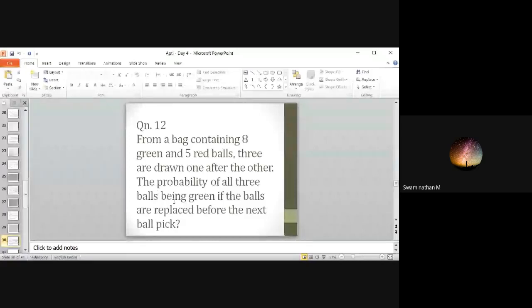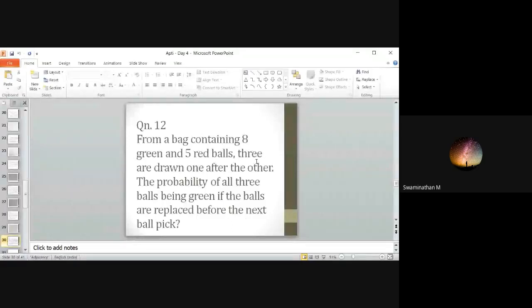So first I read the question fully and you can answer. From a bag containing 8 green and 5 red balls, 3 are drawn one after the other. The probability of all the 3 balls being green if the balls are replaced before the next ball pick. Please see, you have to pick 3 balls, but after picking the first ball, you are again putting it in the same bag. So the balls are replaced.